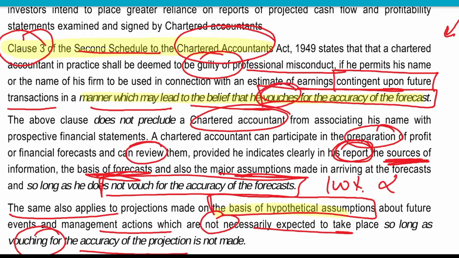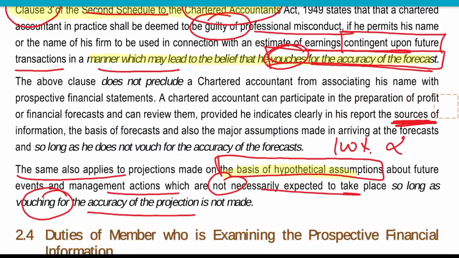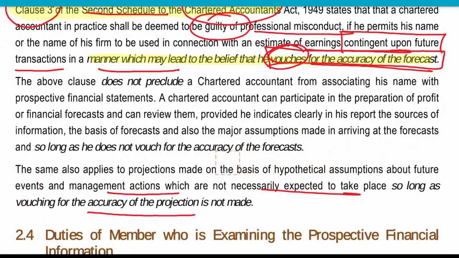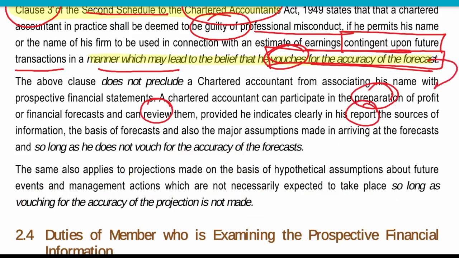If he vouches for anything, he will be guilty of professional misconduct. But the chartered accountant can help in preparation, in reviewing, and in reporting on forecasting as long as he is not vouching for the accuracy of the forecast.